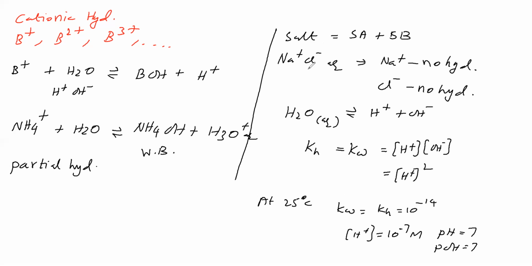Why is the salt solution neutral? Because pH is 7, because H plus concentration is equal to OH minus concentration. That's why. Okay. Next, we will take a salt. That salt is from a weak acid and a strong base. Like this, we will take.